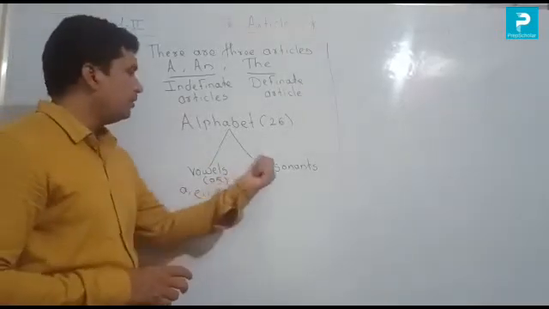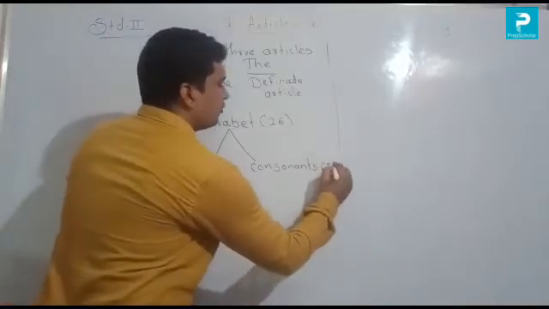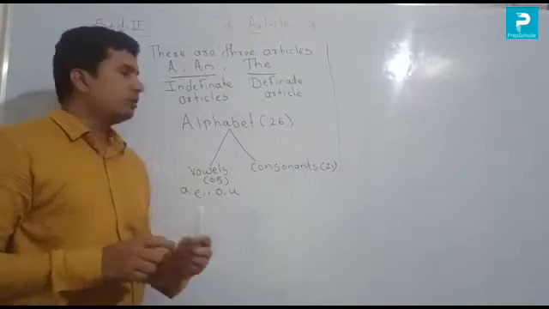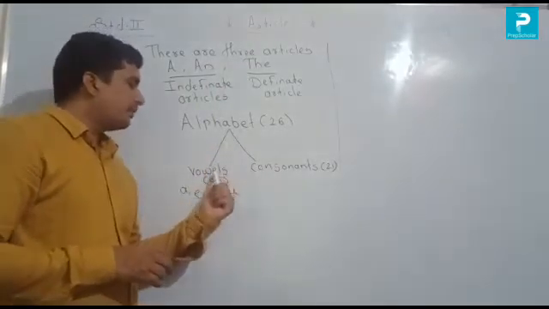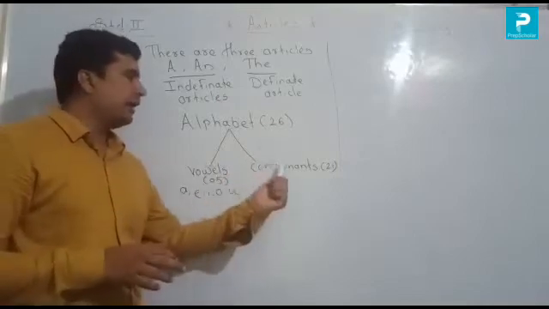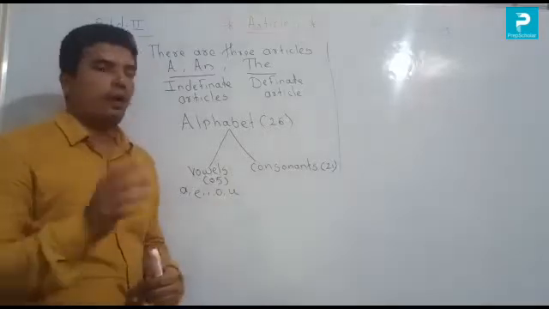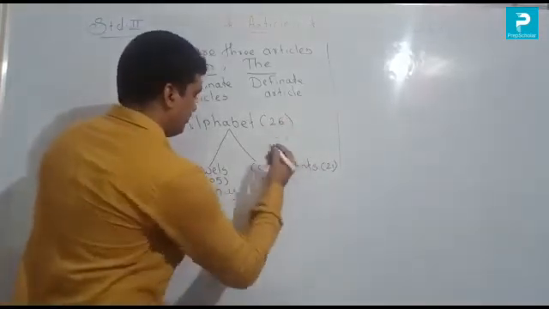So how many remain here? The consonants are 21. In Marathi we can say vowel means स्वर and consonant means व्यंजन. इंग्रजी भाषेमध्ये 5 स्वर असतात आणि 26 मधून 5 गेले तर राहिले किती? 21. So all 21 are consonants.